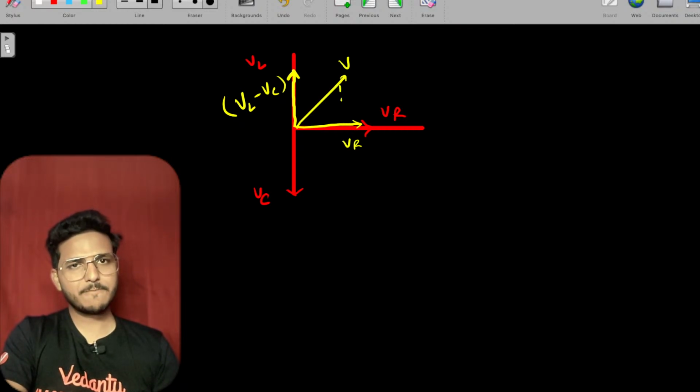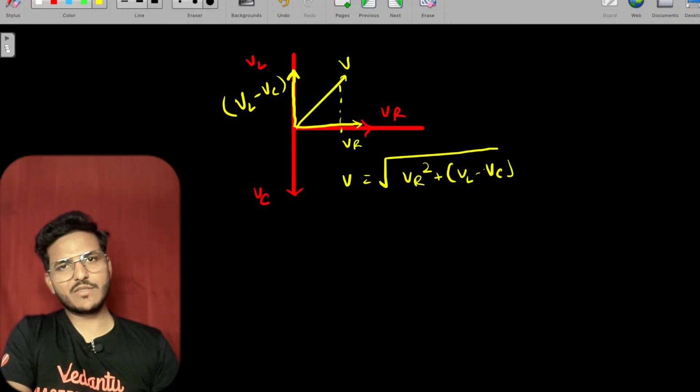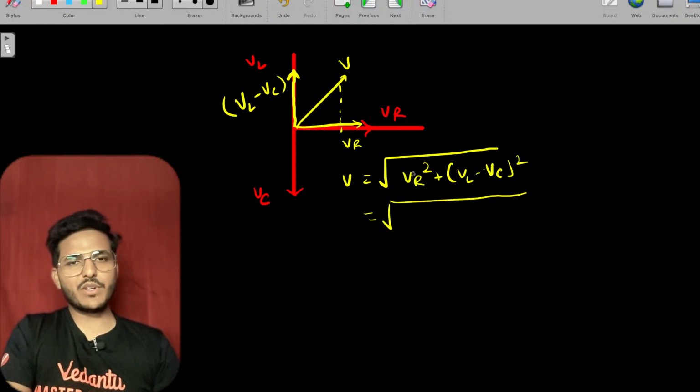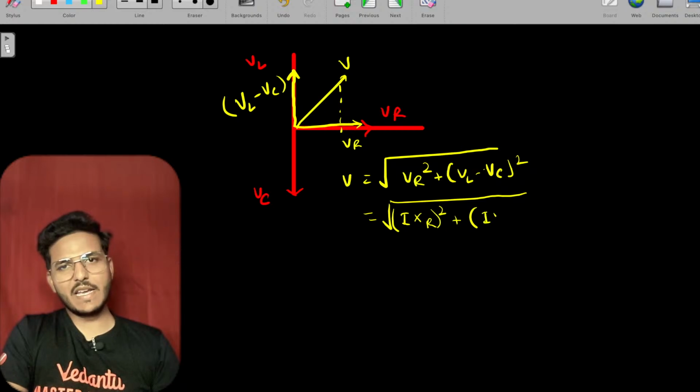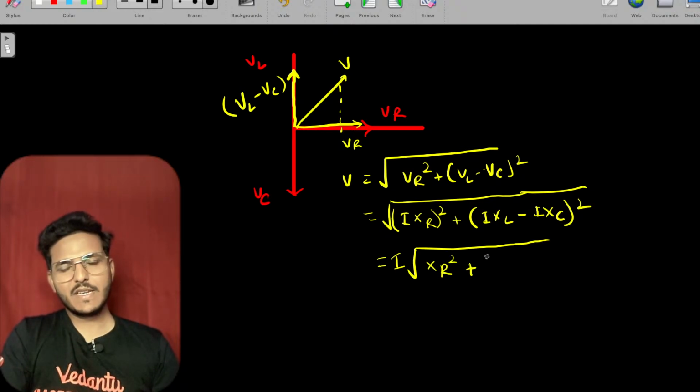To calculate V, you have to calculate under root of VR square plus VL minus VC square. Just put VR as I times XR: square plus I XL minus I XC whole square. Now I square is common, so I is common, so under root of XR square plus XL minus XC square.